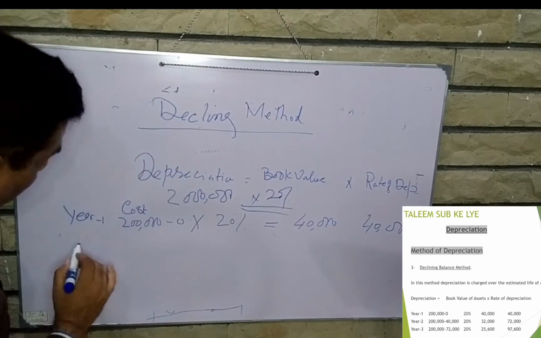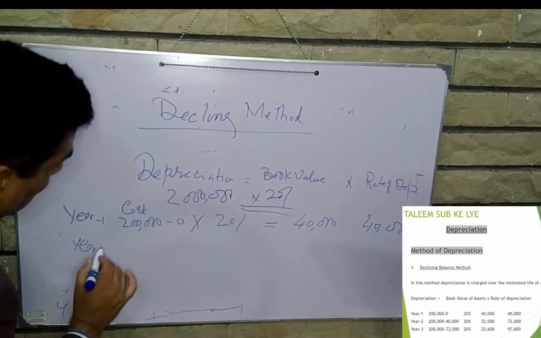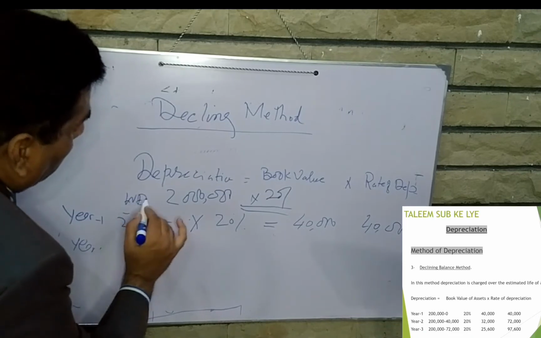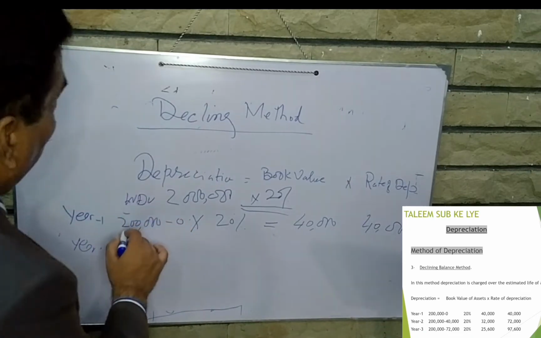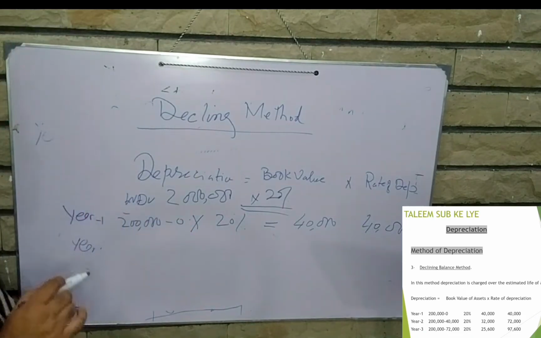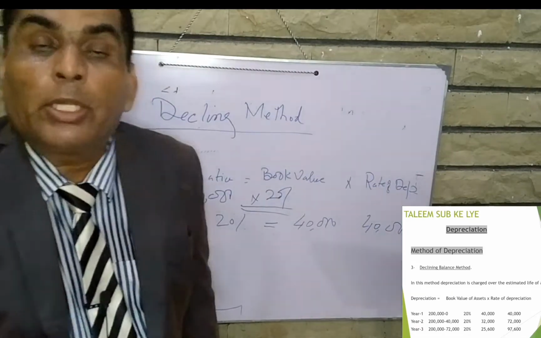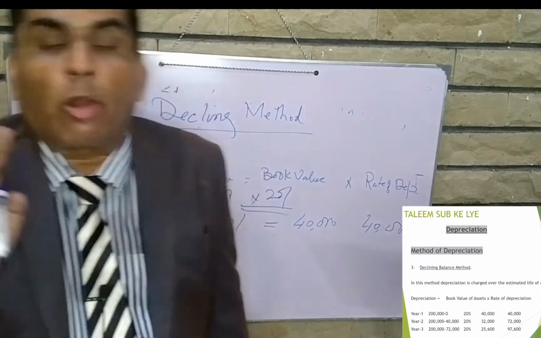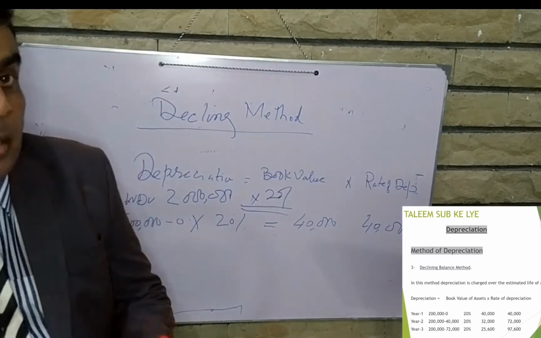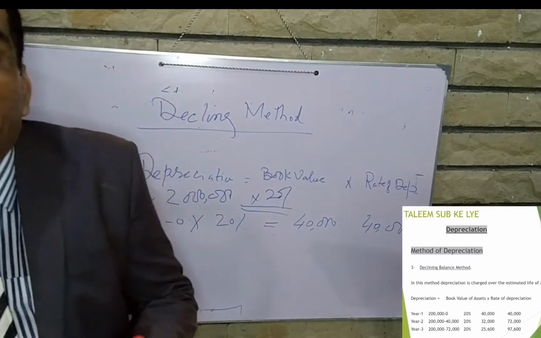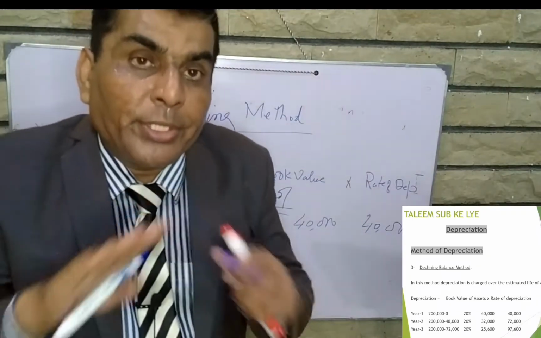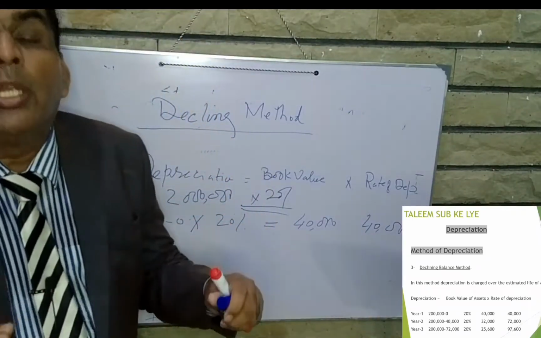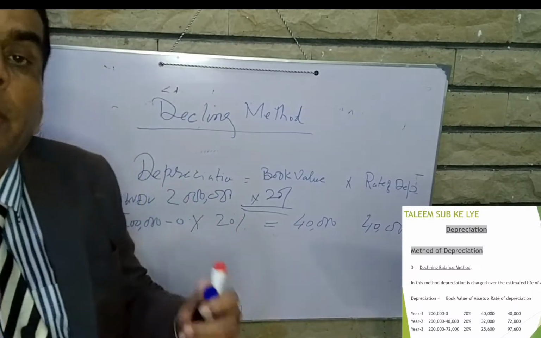Now in second year, that will be the change. In the first year, the WDV was 200,000. Because we know the definition of the WDV or book value: book value means cost minus accumulated depreciation. But in the first year, there is no depreciation. That's why cost is the WDV.